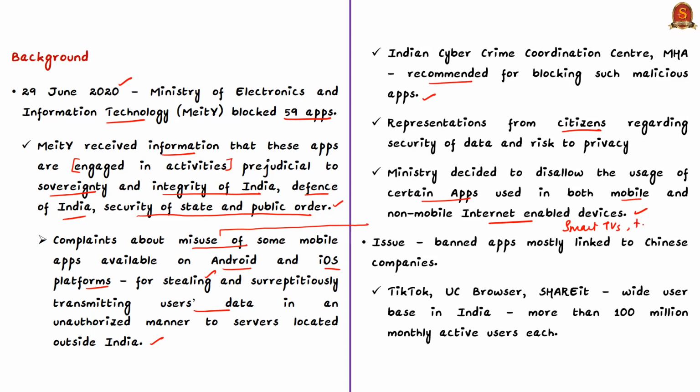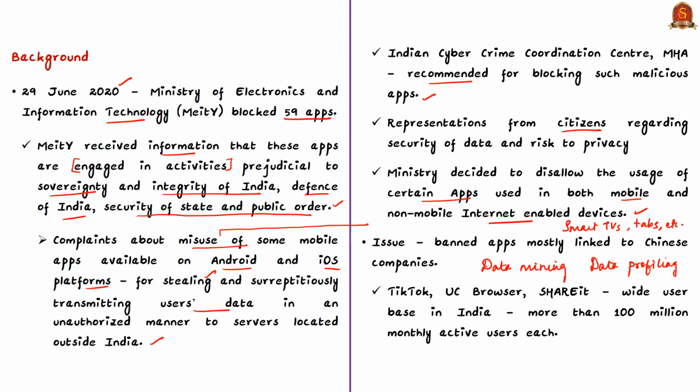To understand the ban, we need to know two concepts that are used by some of the companies hosting such applications. One is data mining, then there is data profiling. When we say data mining, it refers to extraction of usable data from a larger set of raw data. When we say data profiling, this refers to any form of processing of personal data. The processing will analyze and predict aspects related to the behavior of an individual, attributes of an individual, interests of an individual. This definition of data profiling is as per the Personal Data Protection Bill of 2018.